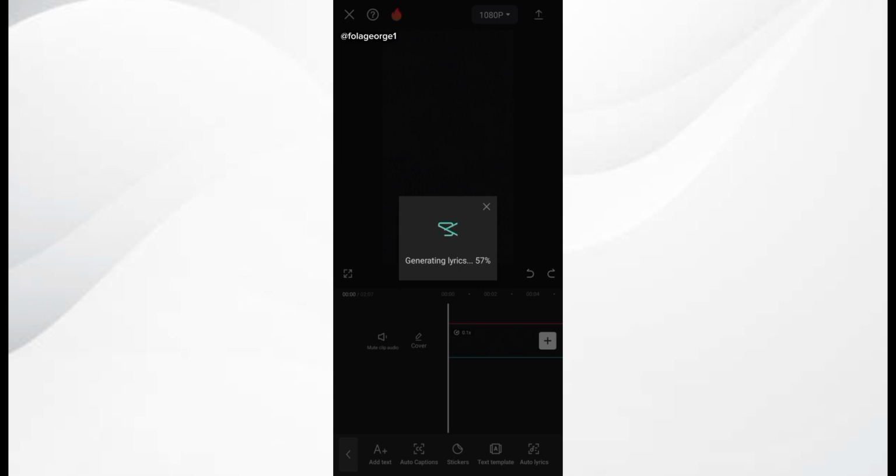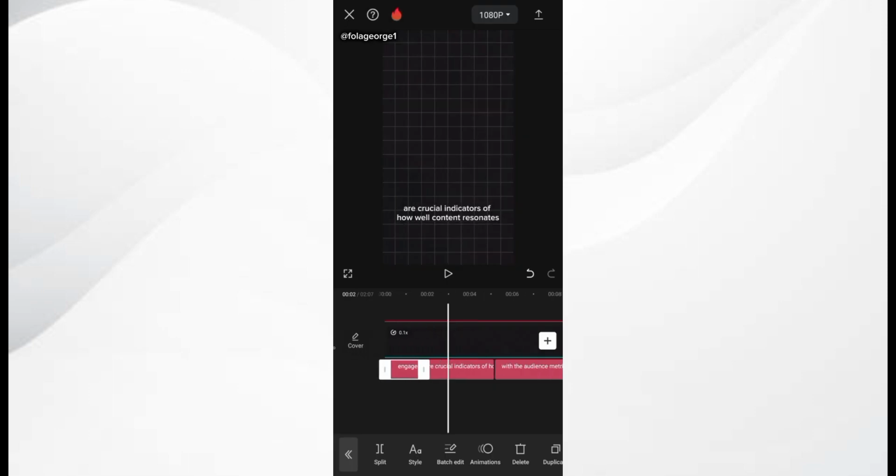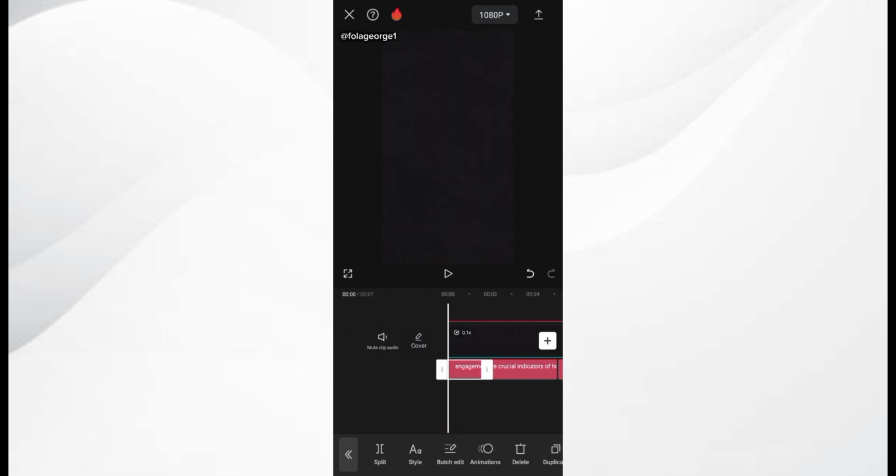So CapCut is going to generate the lyrics, also known as the text, from the audio. Alright, so here we go. CapCut has generated the lyrics for us, so we are going to be editing this text, editing it in the way we want it to appear.